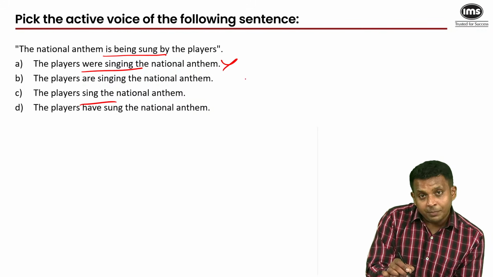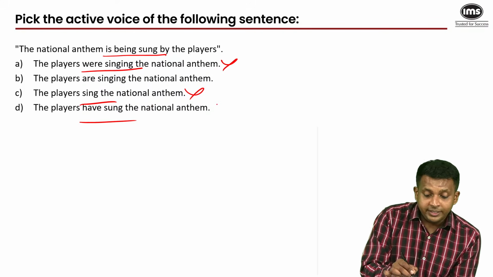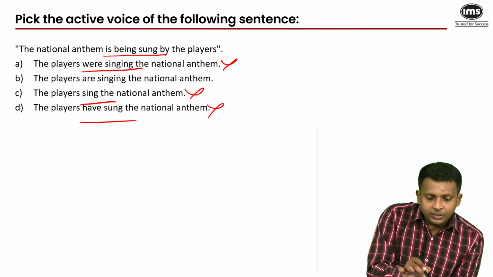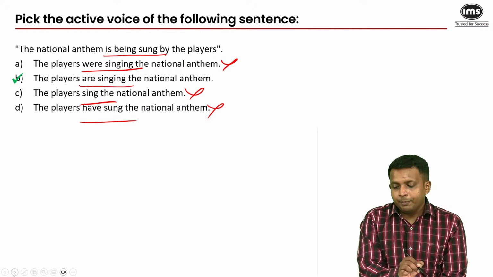We do not need the simple present, that is in C. And we do not need the present perfect, that is in D. The present continuous tense, are singing, it's plural because of the plural subject players, is only in B. So our answer is B.